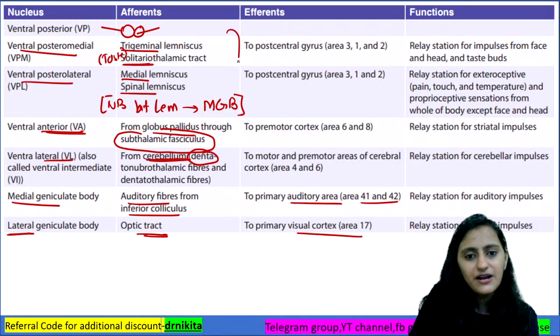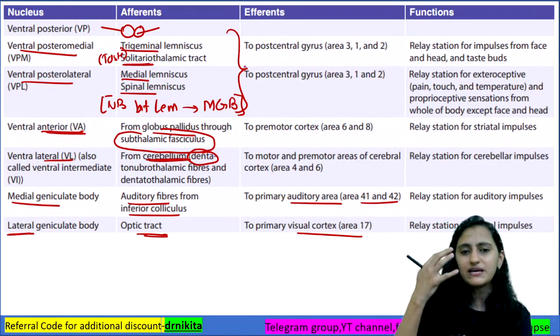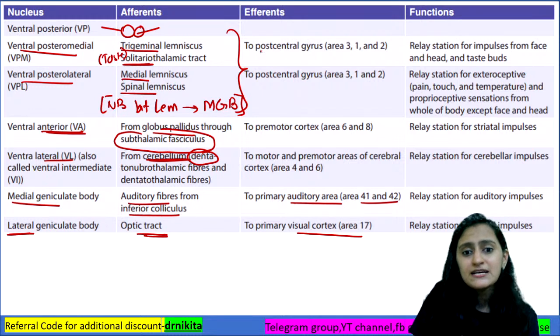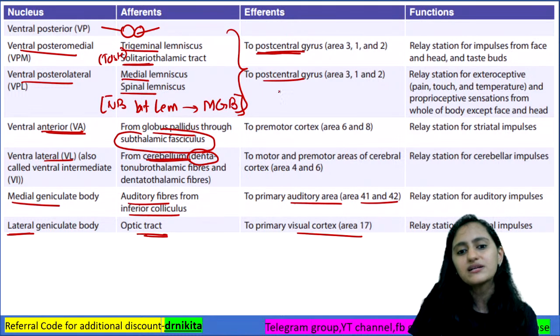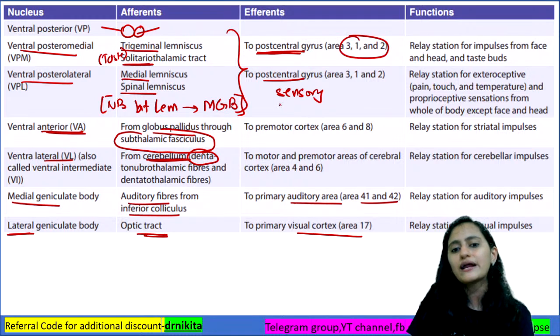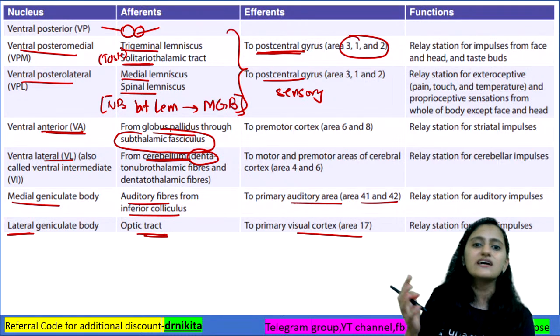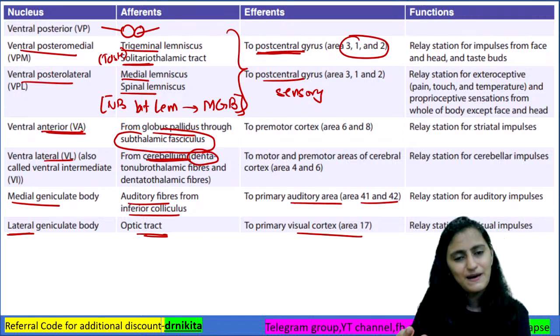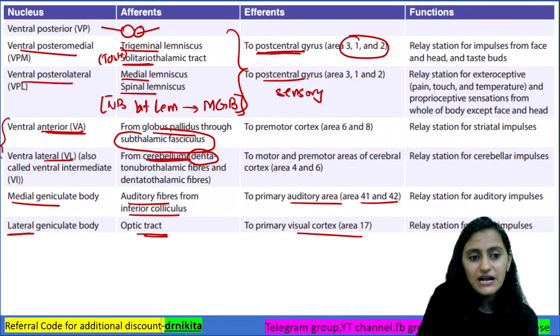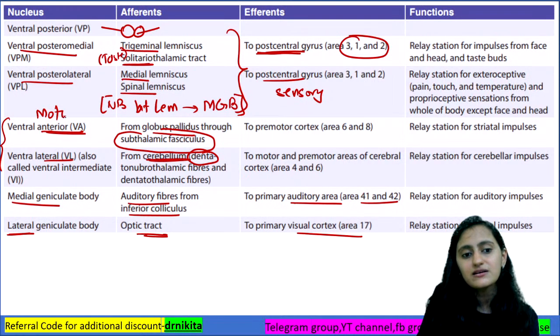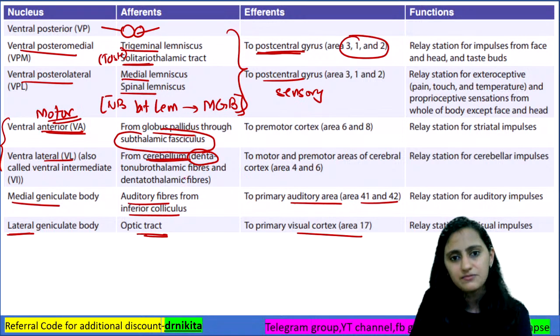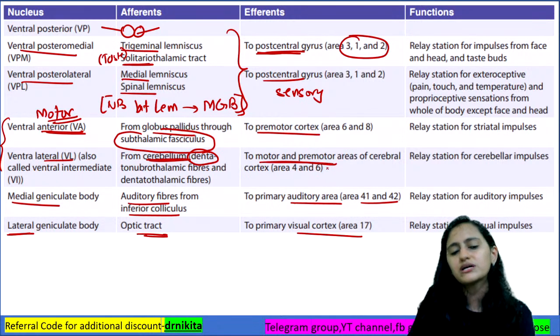Now, these are your major sensations, the VPL and the VPM from the face and the rest of the body. They will go to the post-central gyrus, which is the sensory cortex, areas 3-1-2. And your ventral anterior and ventrolateral are from the basal ganglia, globus pallidus and the cerebellum. So basically they are controlling the motor part, the movements in the body. That is why they go to the premotor and the motor areas.